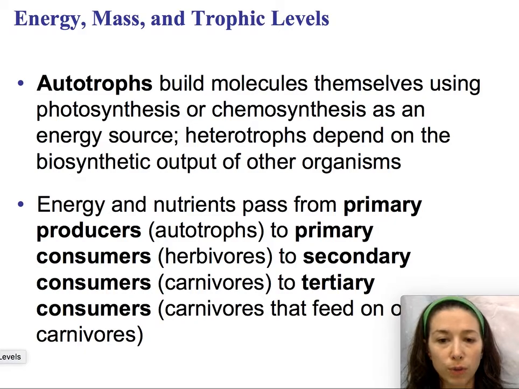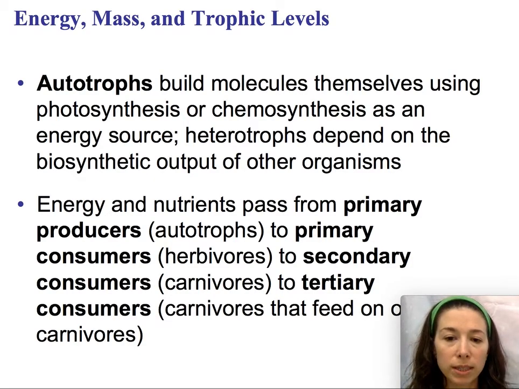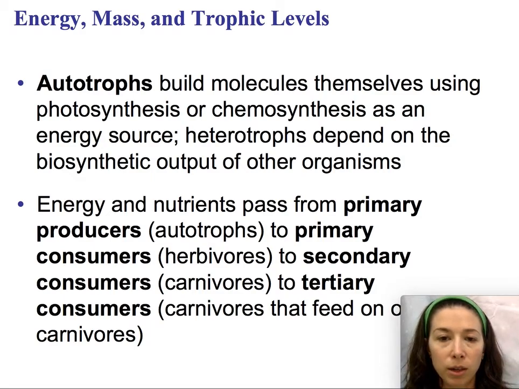So autotrophs, troph means to consume or to eat. Autotrophs mean they make their own food, so plants are autotrophs. They build molecules themselves using photosynthesis. So photosynthesis is the process of capturing sunlight and transforming it into matter. Chemosynthesis is another method of transforming energy and turning it into matter. We're not going to discuss that very much, but it also exists. So photosynthesis uses light as the energy source.